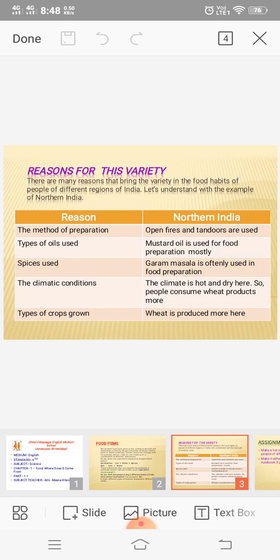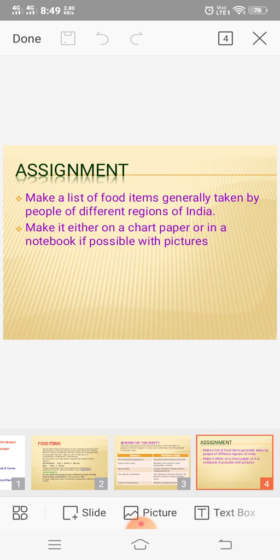I hope you understand this topic very well. So here we end the topic by giving you a small assignment. For today's assignment, you have to make a list of food items generally taken by people of different regions of India. You can make this either on a chart paper or in a notebook, and if possible, stick pictures also.